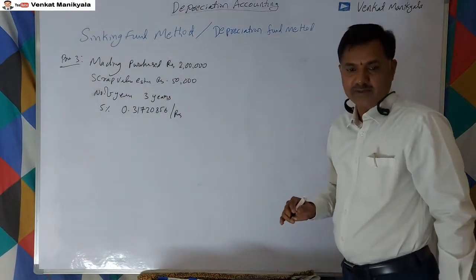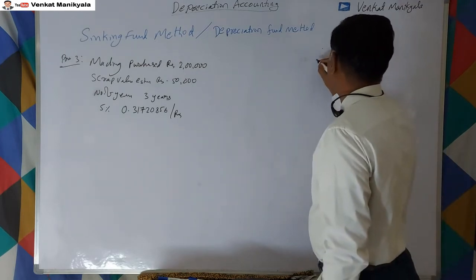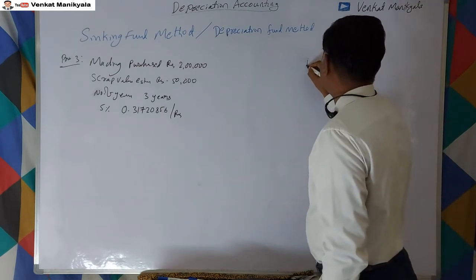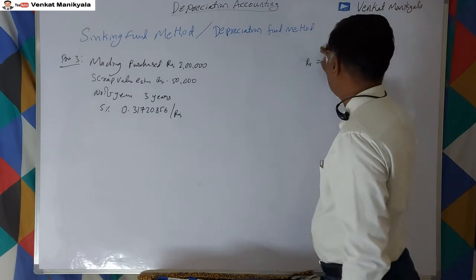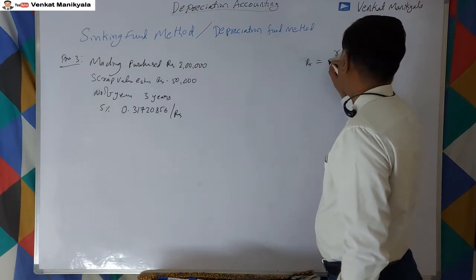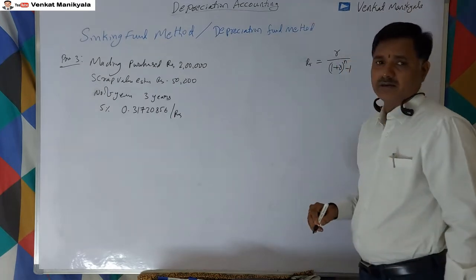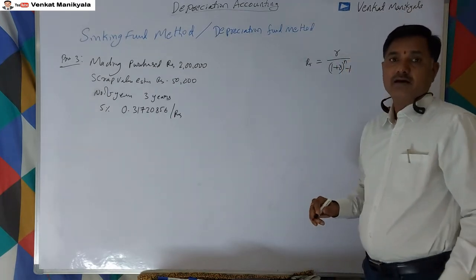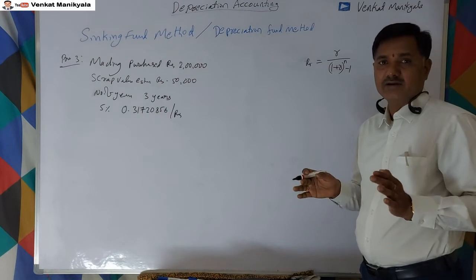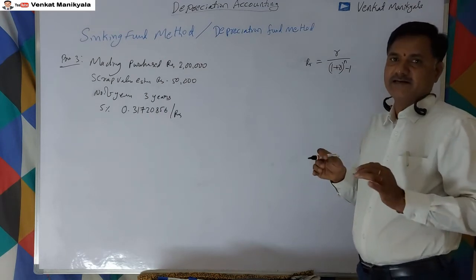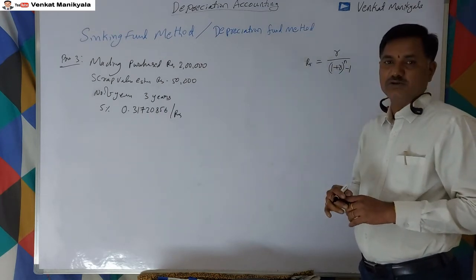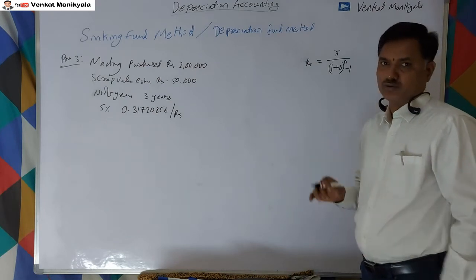The formula for the rate for 1 rupee is R divided by (1 plus R) to the power of n minus 1. This is the formula to find out how much amount is to be invested at that particular percentage to get back that amount.